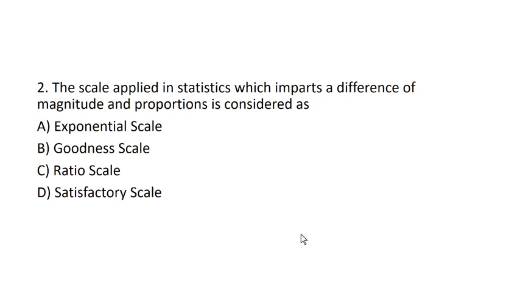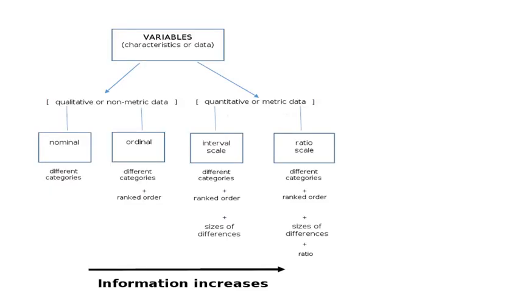Second question is: the scale applied in statistics which imparts a difference of magnitude and proportion is considered as. So let's look at the ratio scale. When we are studying variables, we need to know that as we move towards the ratio scale, the information is the highest.